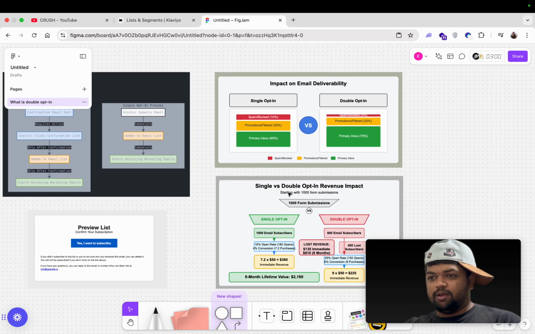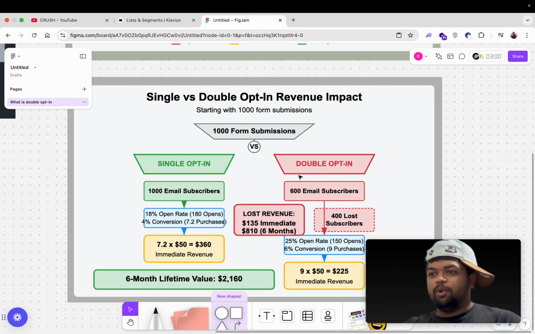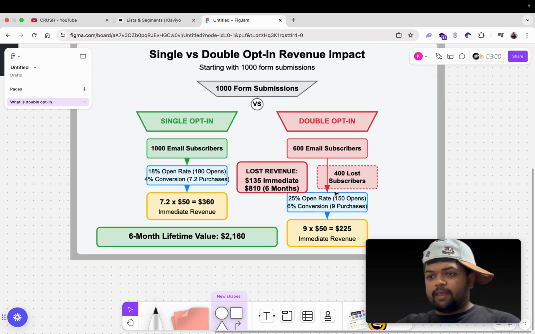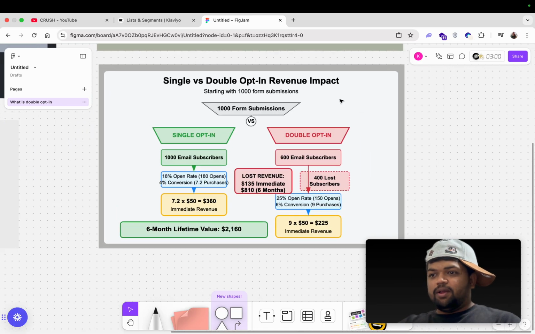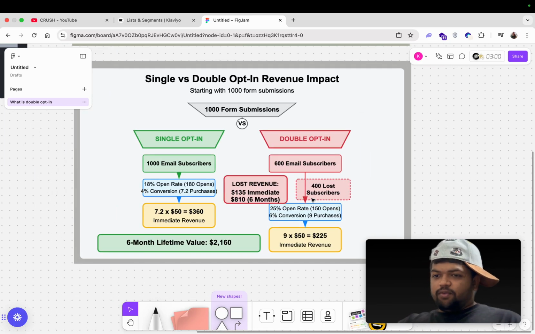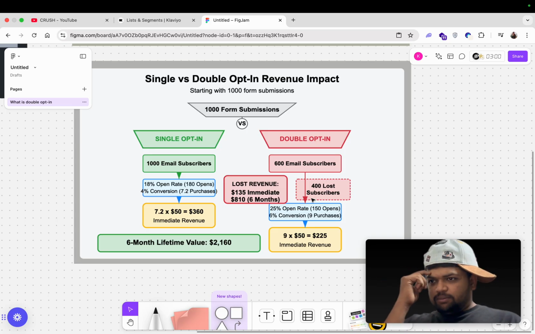So let me show you the diagram here. Here we go, single opt-in versus double opt-in. Let's compare: 1,000 people enter their email in single opt-in, and a thousand persons are added to the list. But in double opt-in, out of 1,000 only 600 people might confirm the subscription, so basically 400 subscribers are lost, because they didn't confirm, "Hey, I want to subscribe." In general, you will lose around 50% of the people.